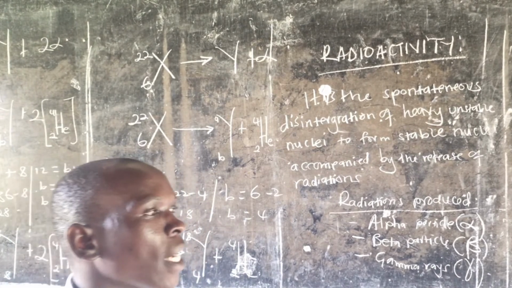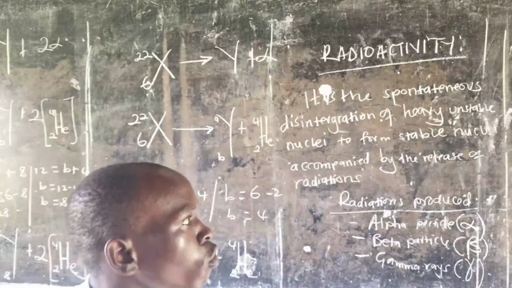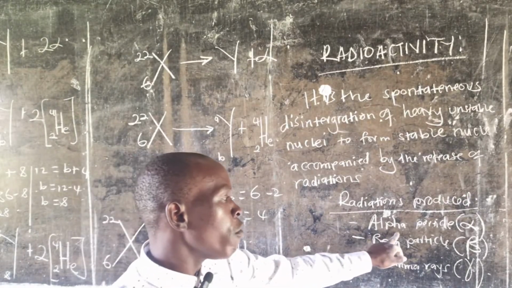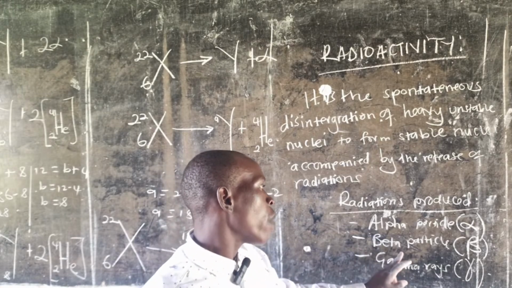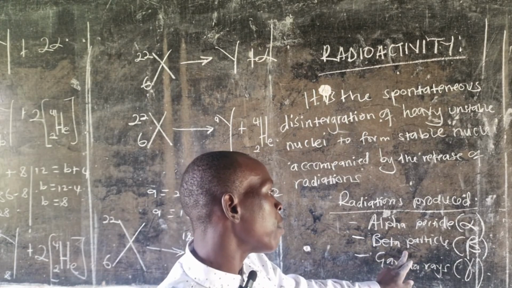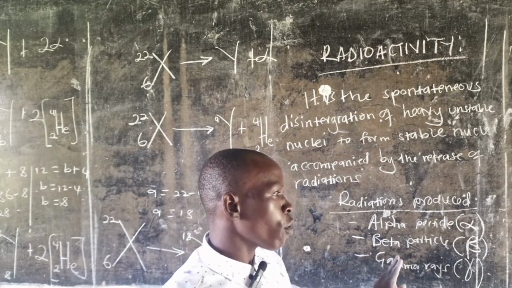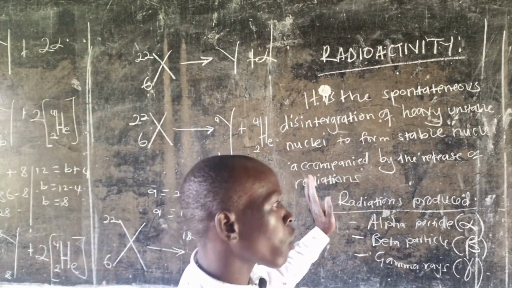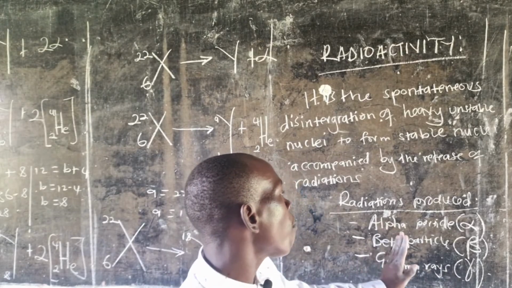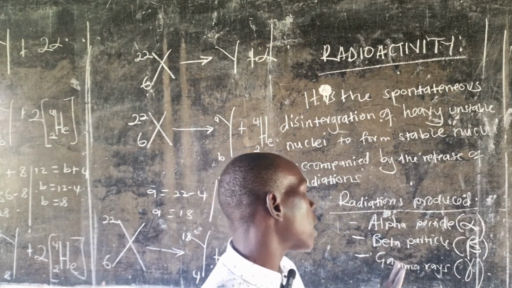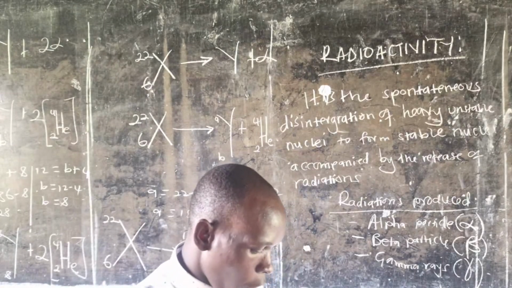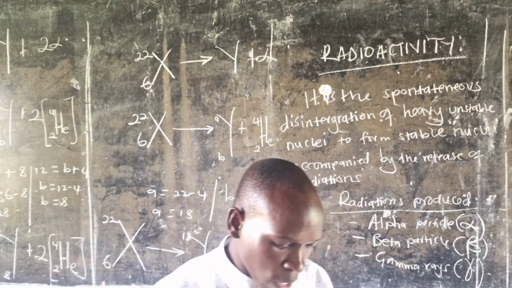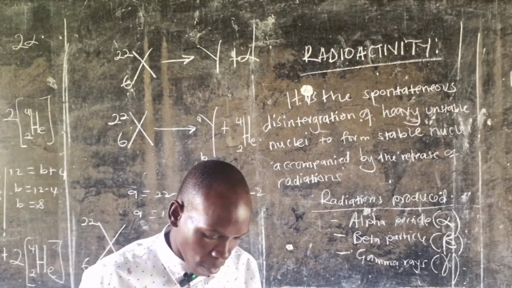Then they say plus emission of an alpha particle. Remember, we have only looked at alpha particles, but we have so many particles. We have beta particles and gamma particles. Food for thought, we shall look at these later on. And then we look at a combined equation which will incorporate emission of alpha, beta, and gamma, and then we see how we can solve that. So X values will always be given.